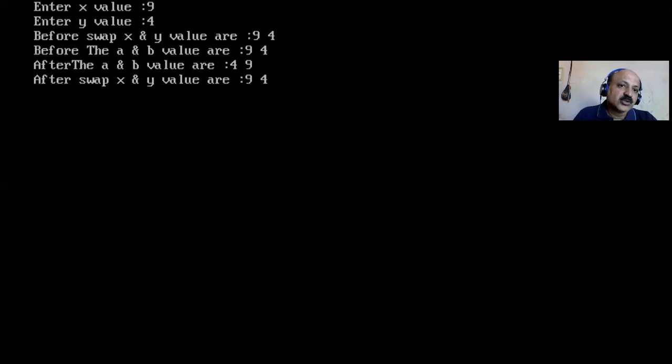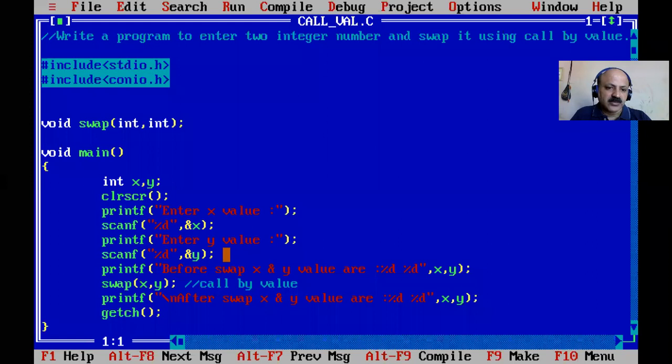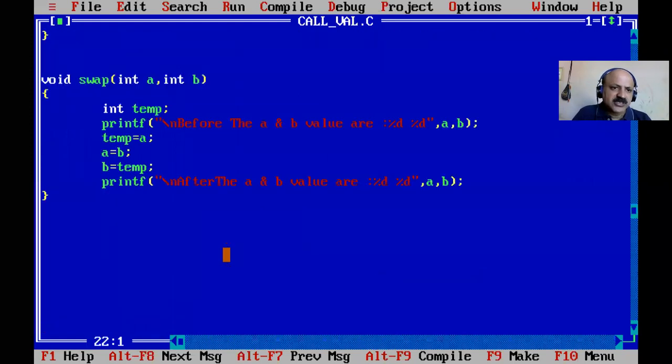We can swap in main, when the cursor returns into main, the actual values change, and that process uses pointers. So with call by reference we can use pointers, and that also swaps the X and Y values in main, because the reference address is stored in the pointer. So a pointer value is always the address of that variable. So here is not swapping. I am just testing that. You do not have to print the A and B values here. That is just for reference.